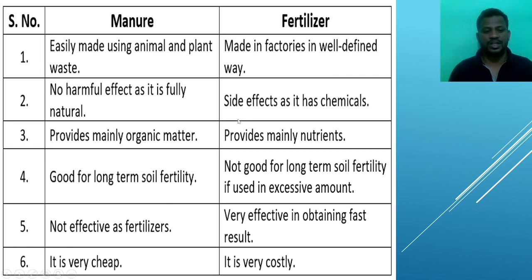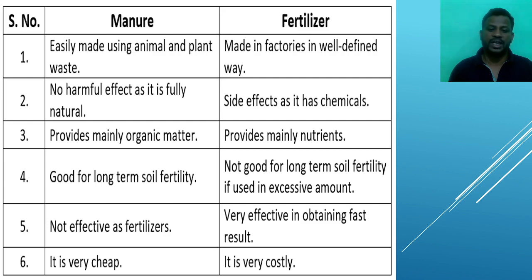The third point: manure provides mainly organic matter, which is very important for the growth of the plants or crops. These are totally organic matter.